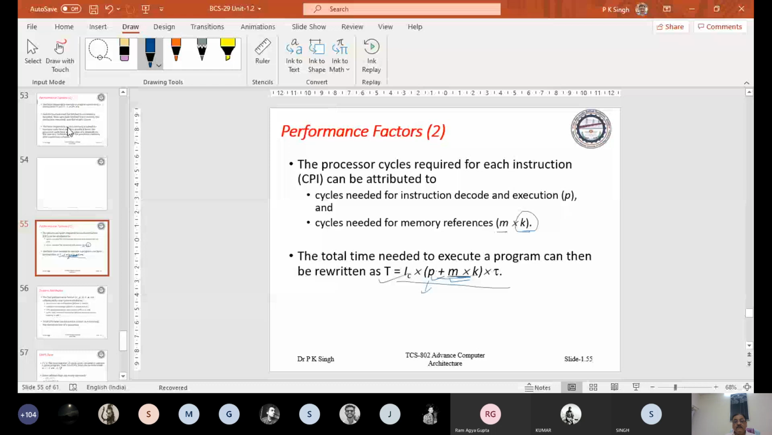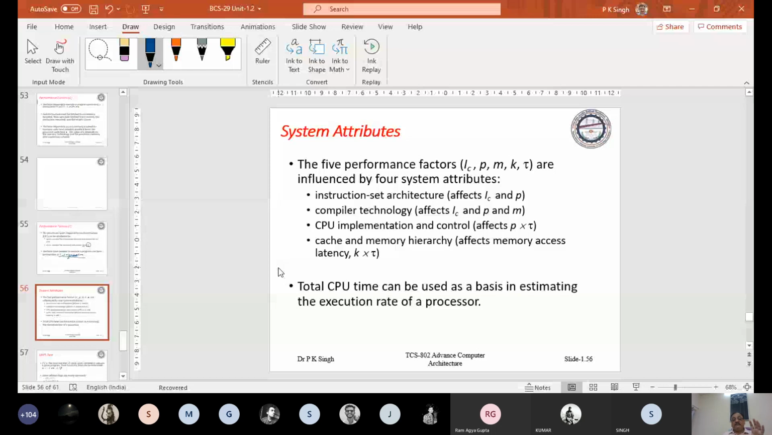Next. Now, how this affect the system attribute that we have discussed, affect the performance. So we have instruction count.